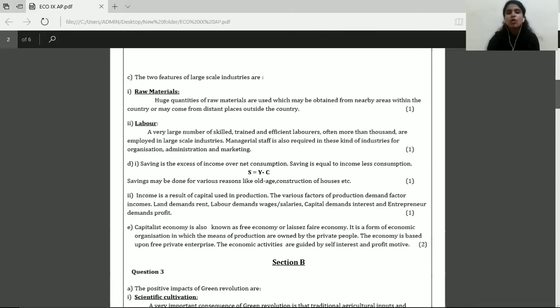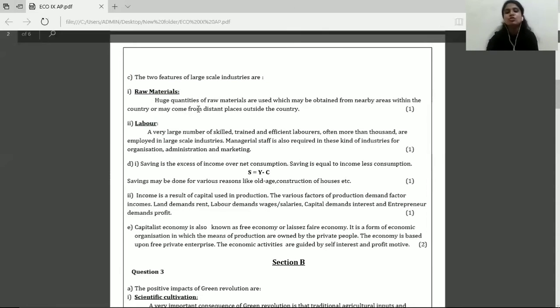Question 2C. State and explain the features of large-scale industries. Now students, it is understood that when features are asked, you are supposed to write only 2 features because it is a 2-mark question. So you will write only 2 features and you will explain those 2 features, right? Now, when you write such kind of an answer, you have to write the statement first. You have to write, the 2 features of large-scale industries are. You have to mention the statement at the beginning of your answer, and then write the 2 head points, the 2 features that you are willing to write, and then write the explanation to those head points.